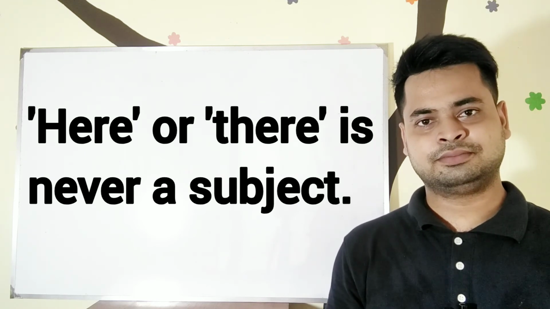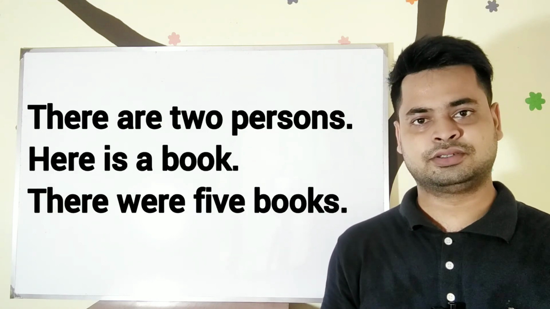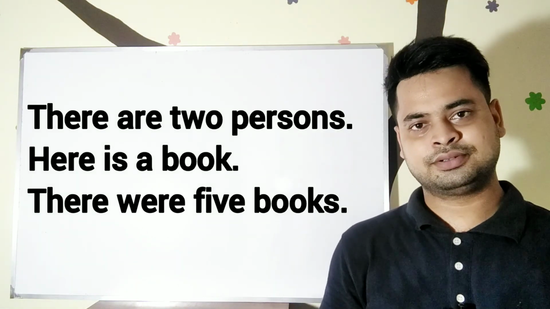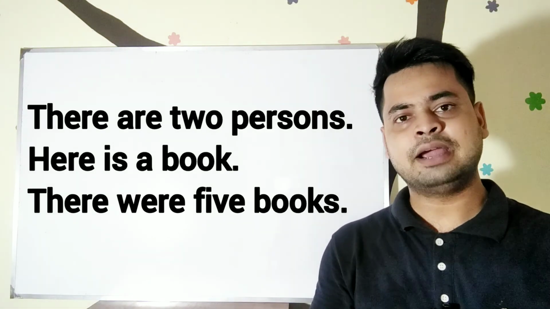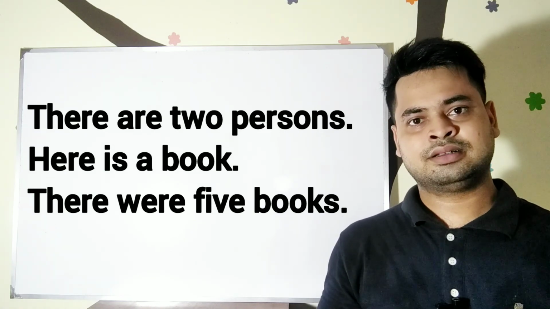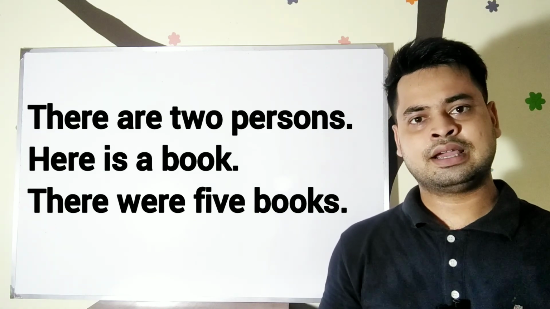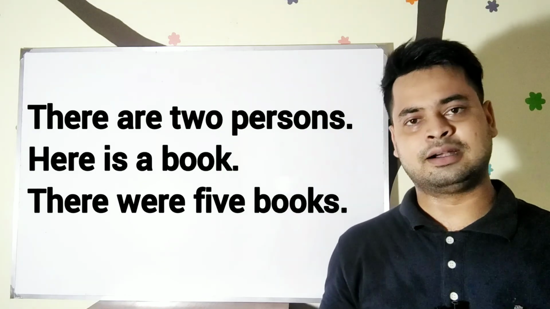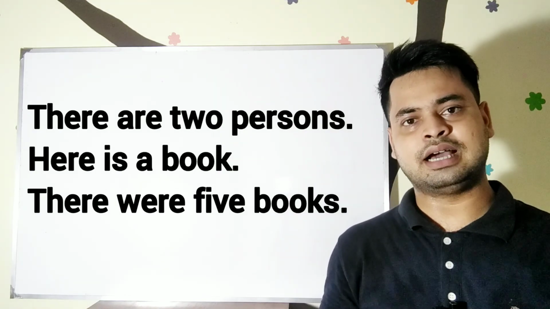For example, there are two persons. Here is a book. There were five books. You can see that five books and persons are plural. That's why I have written are or were.